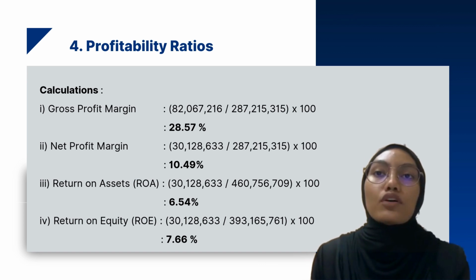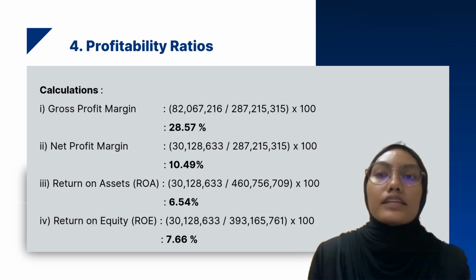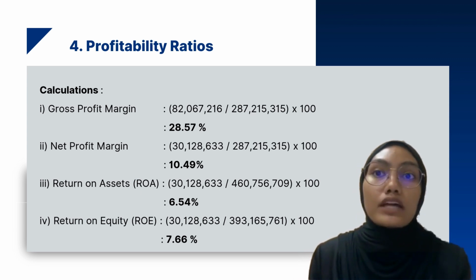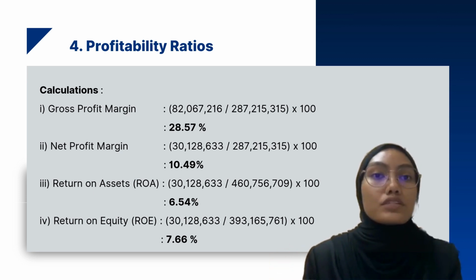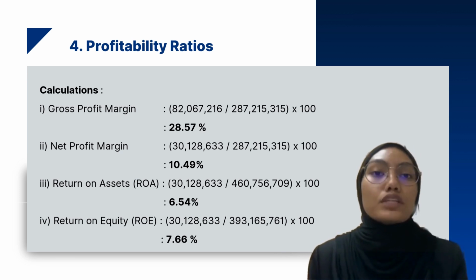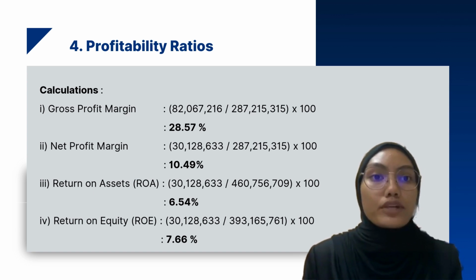So the answer for gross profit margin is 28.57%. The net profit margin that we get is 10.49%, and for return on assets, which is the ROA, we get 6.54%, and the last one, return on equity, which is the ROE, we get 7.66%.